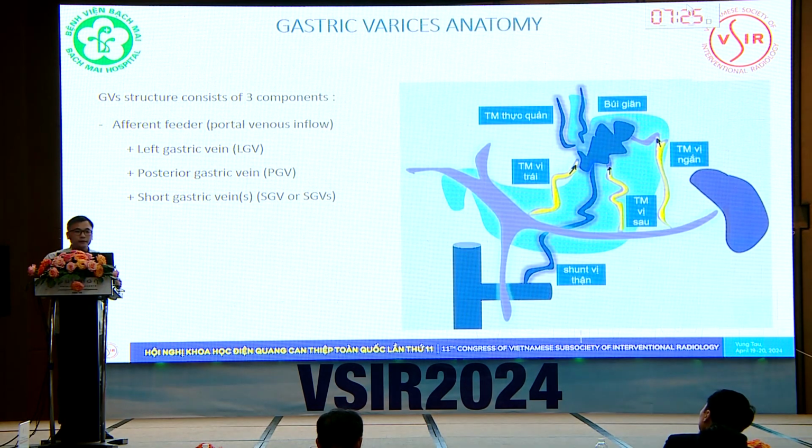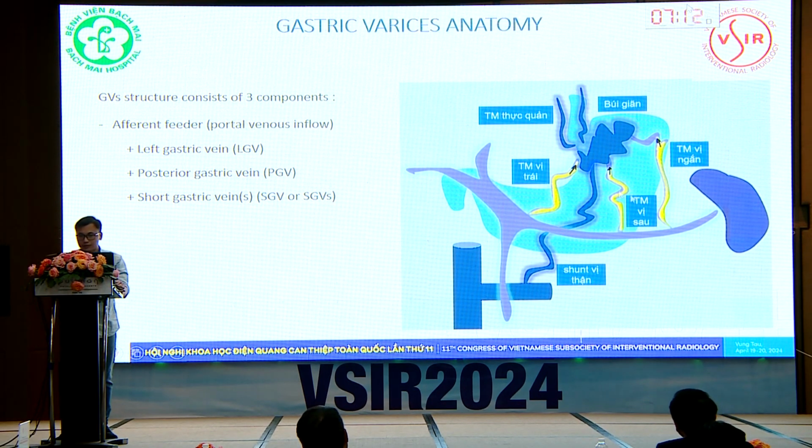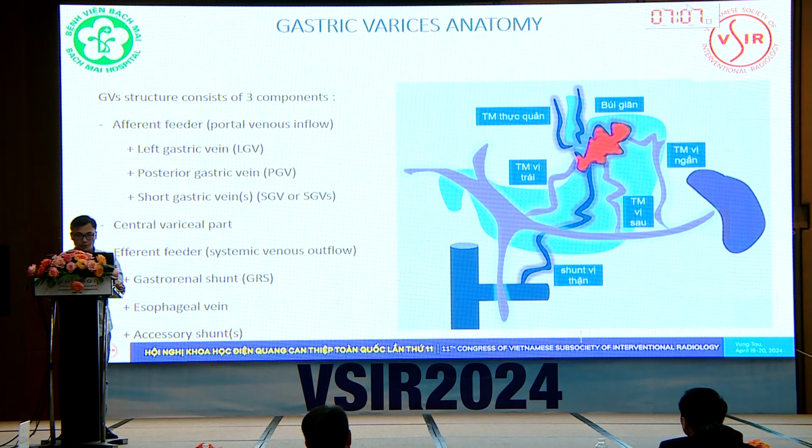The gastric varices structure includes 3 components. The first one is the portal venous inflow. It includes the left gastric vein, the posterior gastric vein, and the short gastric vein. The second one is the center of the gastric varices.